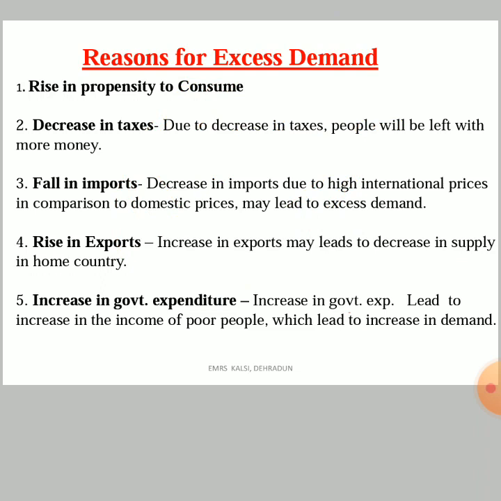Okay, so these are the few reasons which cause the excess demand, and because of which there is a gap which is called inflationary gap.